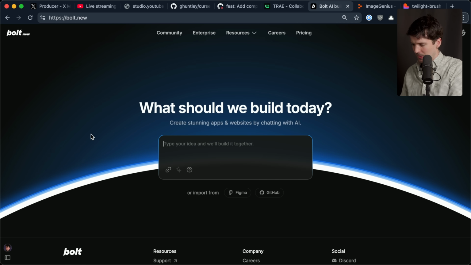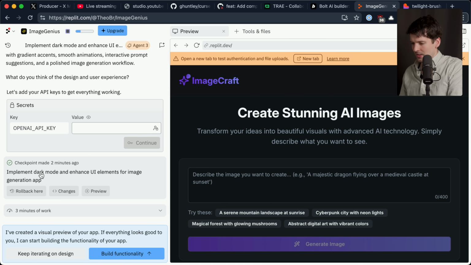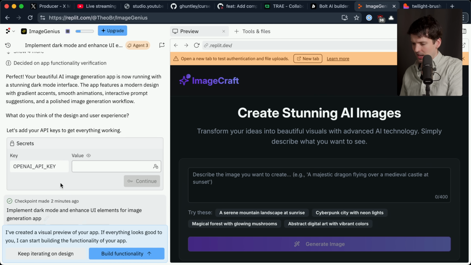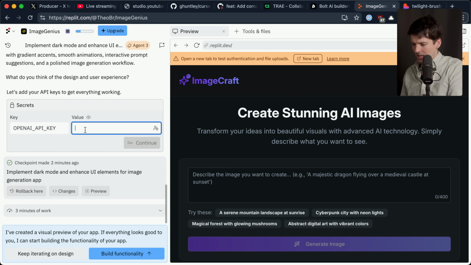Fine, we'll help it along. How did Foul do? Oh, okay. Foul's asking for an OpenAI API key. What is an API key? There's so much going on on the screen, too. I don't even know what to do.